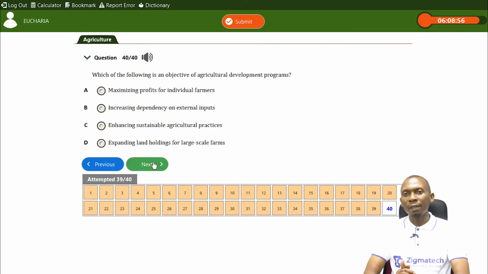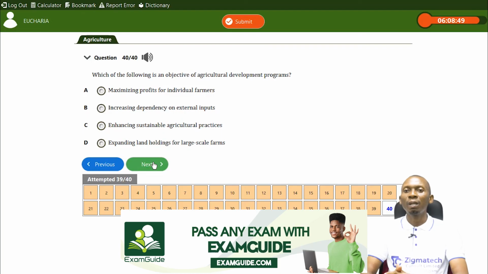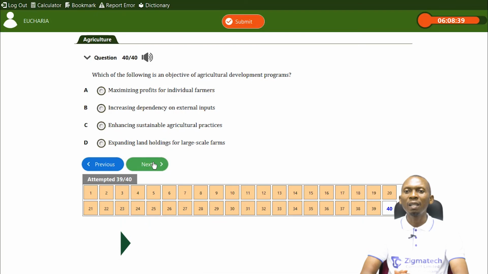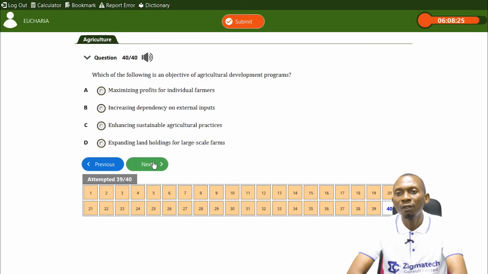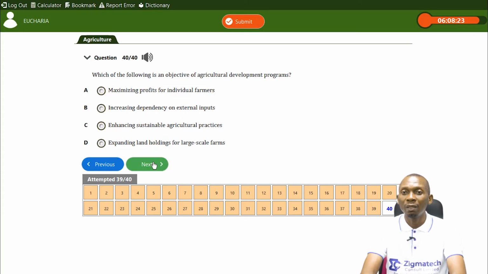And the last says, which of the following is an objective of agricultural development programs? Why are agricultural development programs set up? The first option is maximizing profits for individual farmers. Next is increasing dependency on external inputs. Then we have enhancing sustainable agricultural practices. And the last is expanding large land holdings for large-scale farmers. So why is it that agricultural development programs are actually established?